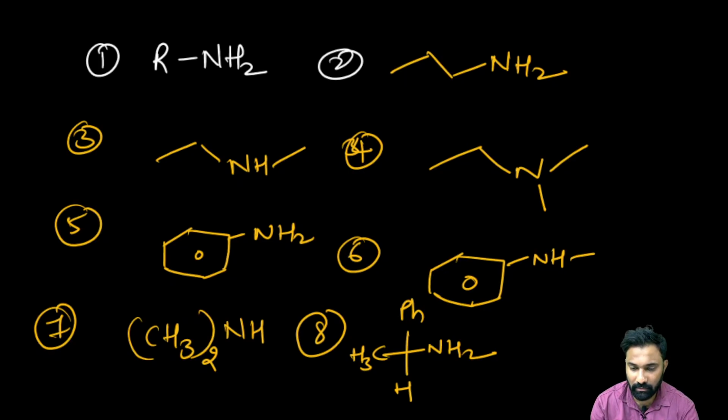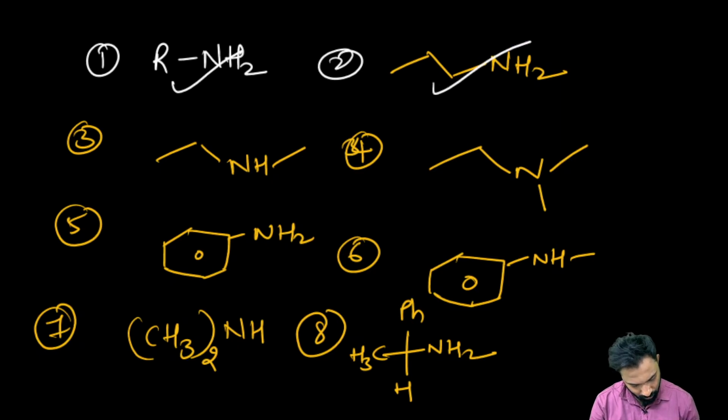I have written the 8 compounds, right? One, two, five, eight.